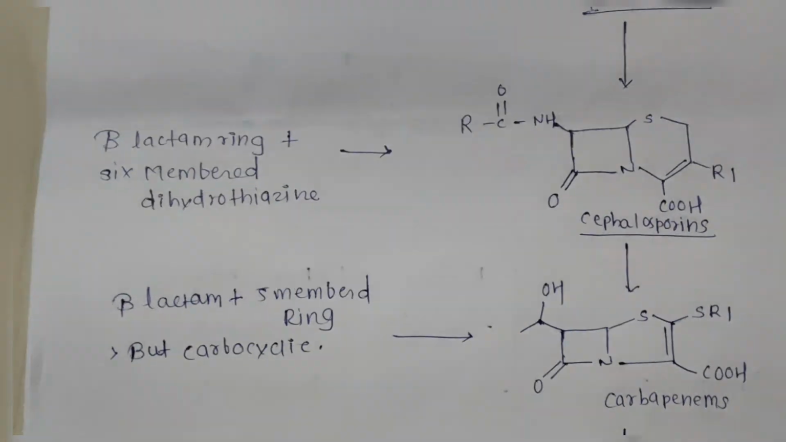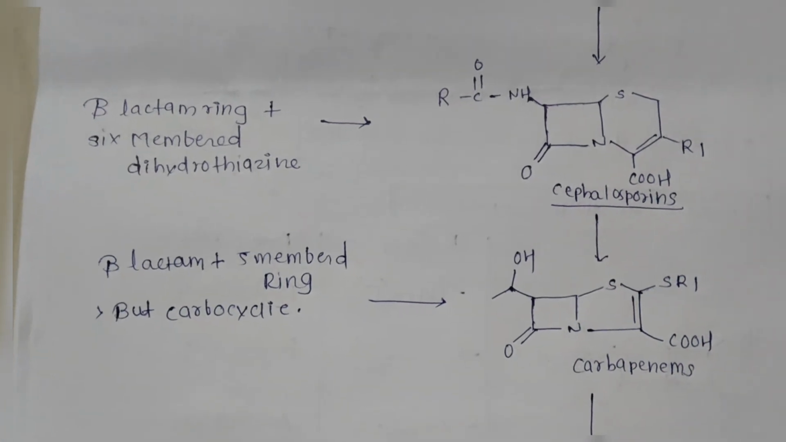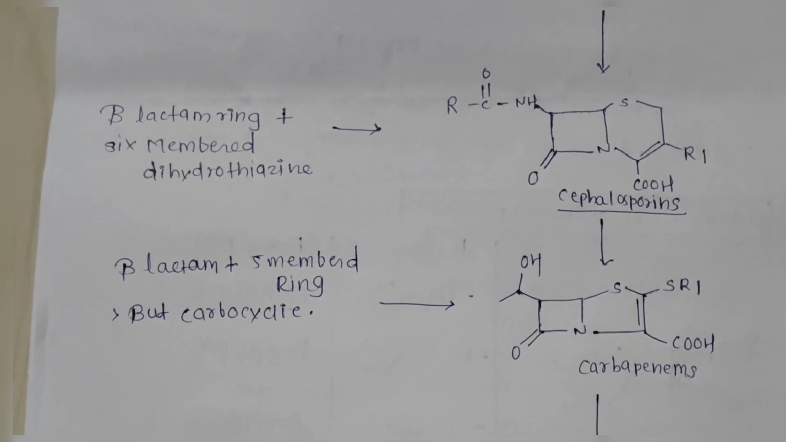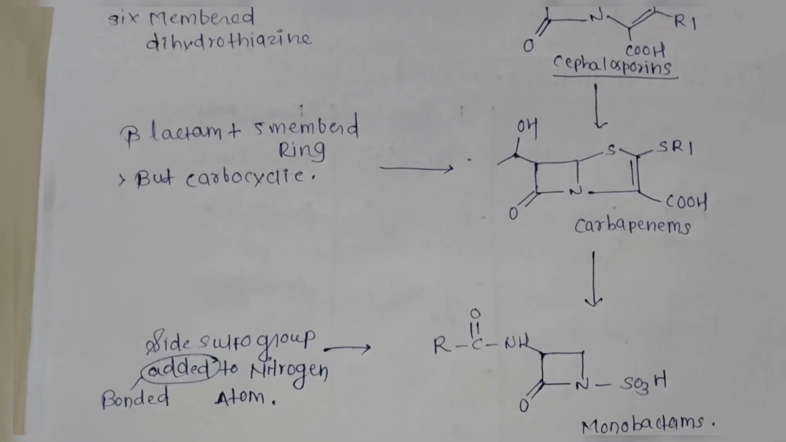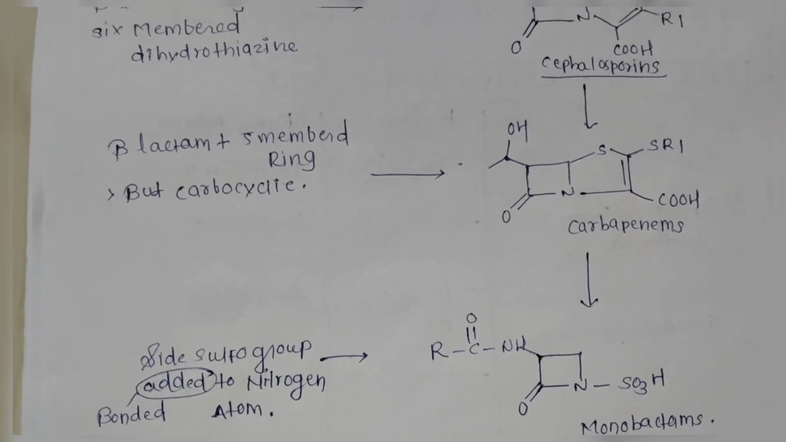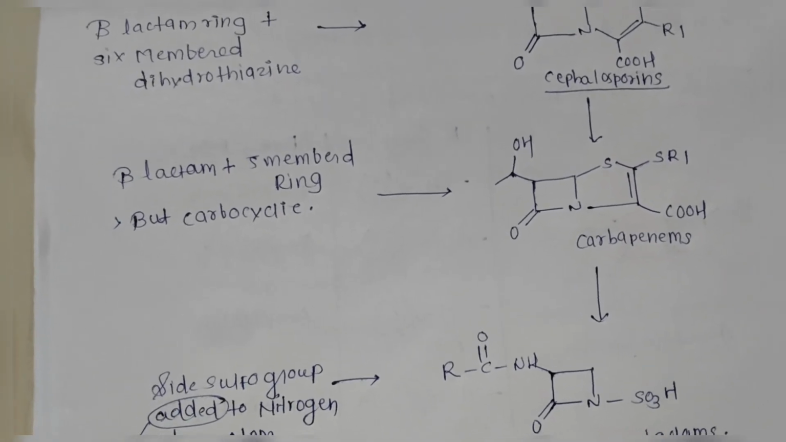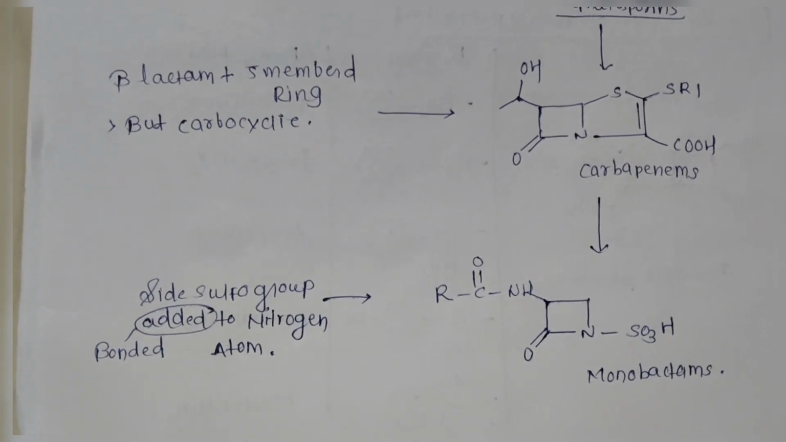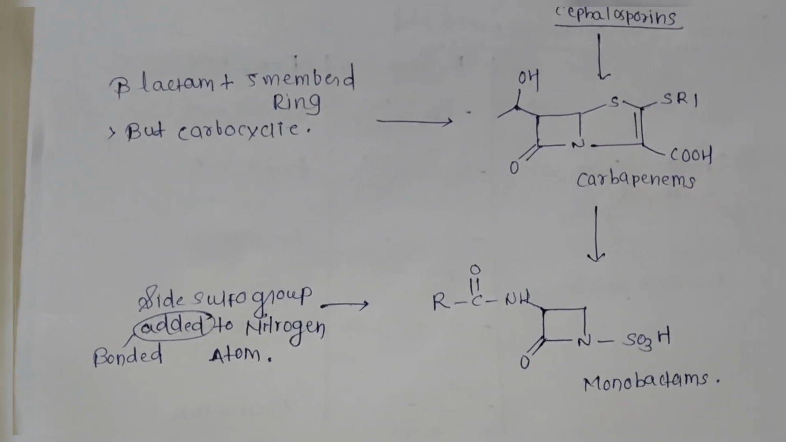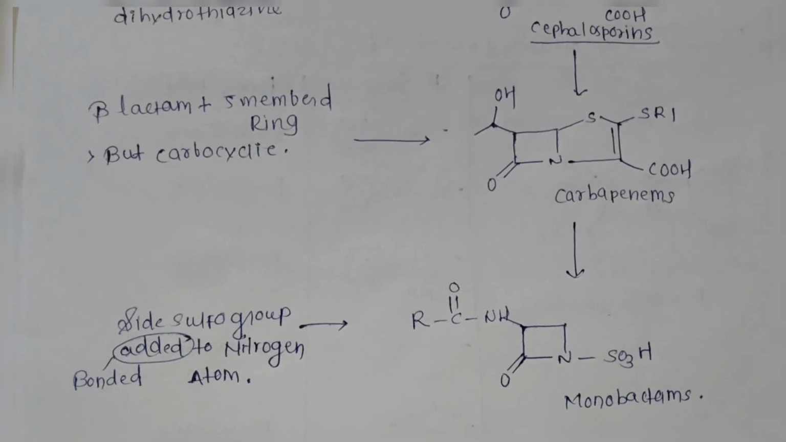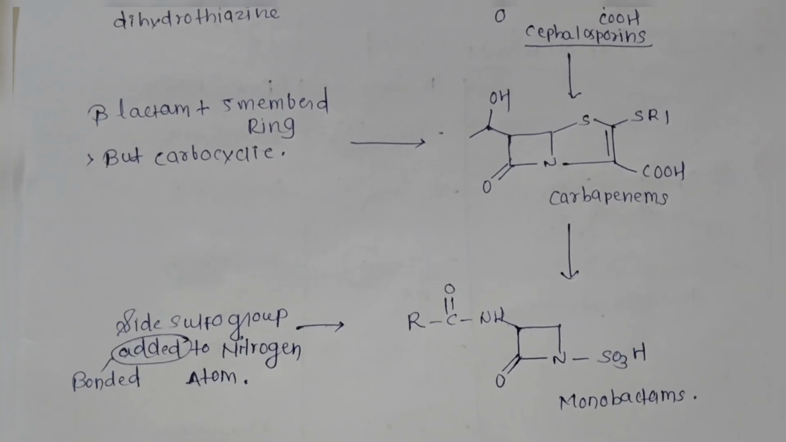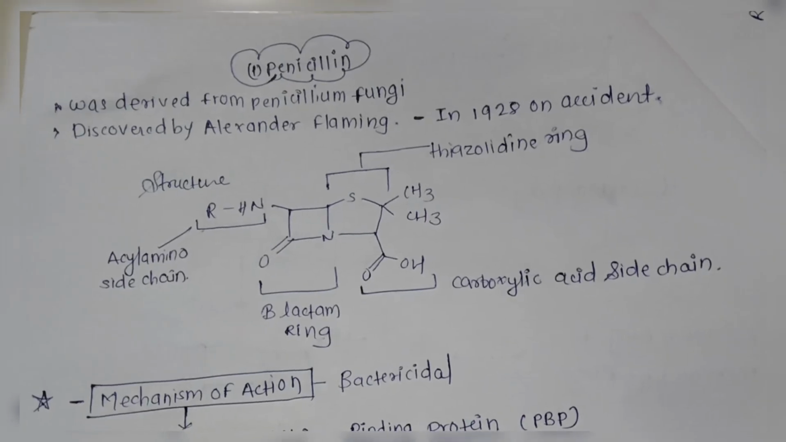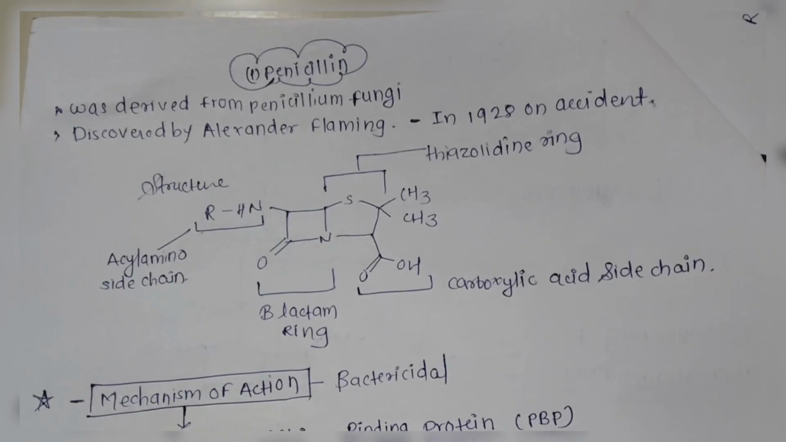Further, when this beta-lactam ring gets attached to a carbocyclic 5-membered ring, it becomes carbapenems. Further, when the beta-lactam ring gets attached to a sulfo group, a side sulfo group, it becomes a monobactam. So this may be clear, how the beta-lactam ring gets converted into other spectrums when attached to different rings or members. We're further going to discuss penicillin, which is mentioned in our syllabus.